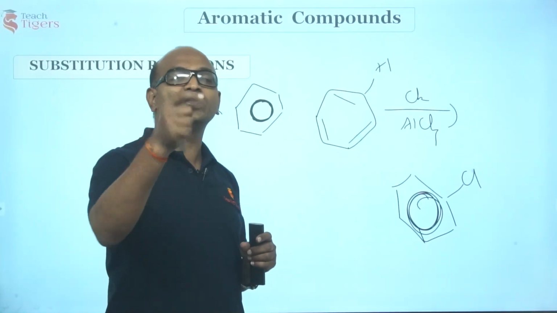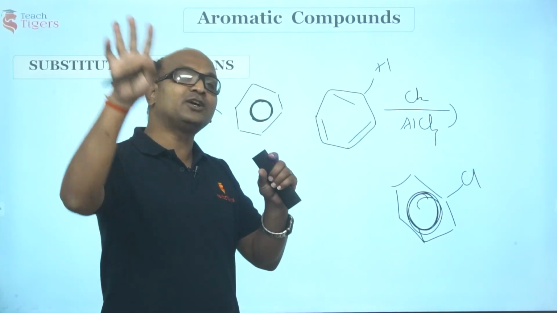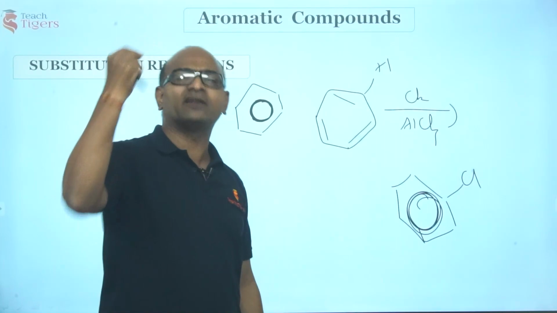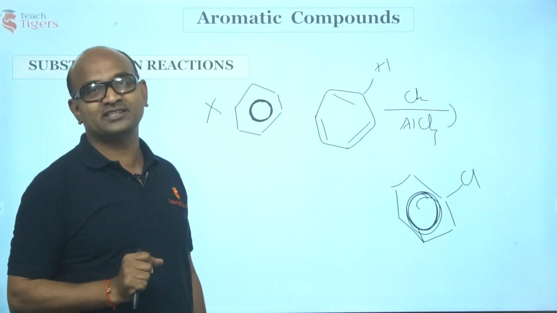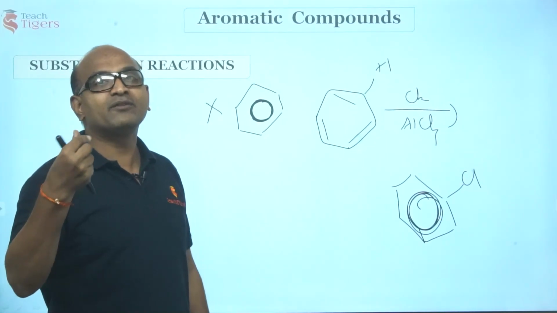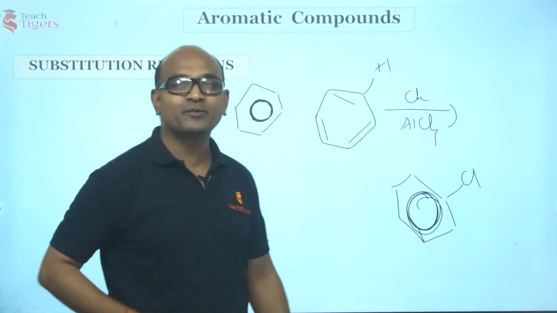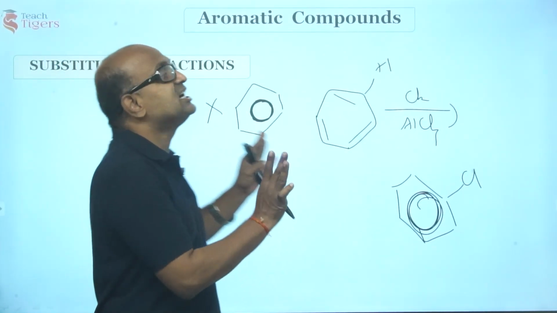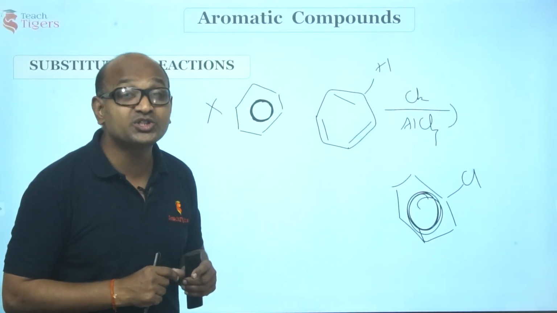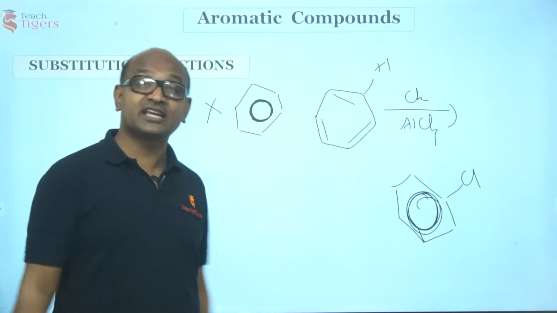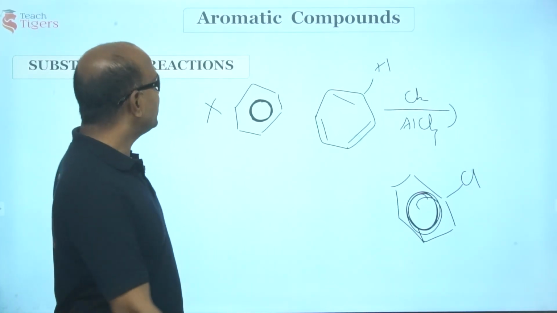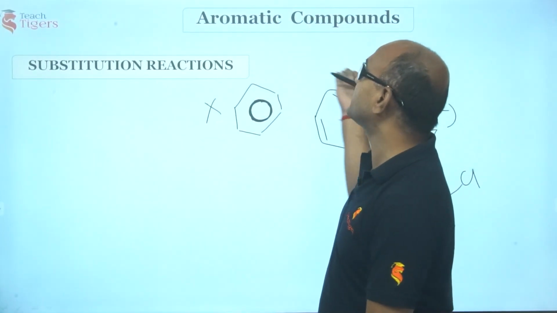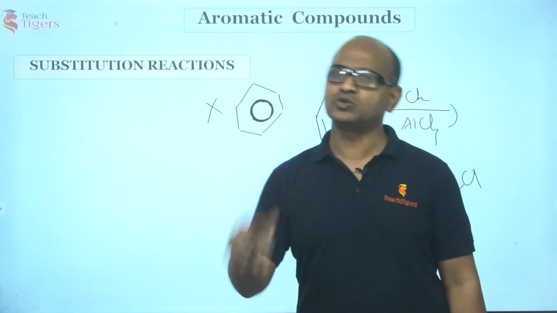So we have to show the mechanism where benzene undergoes reactions, but at the end of the reaction, this benzene ring is retained again. Why? Because that is the reason for the stability of benzene. It cannot forgo its aromatic character for the sake of chemical properties. So very interesting. We call such reactions substitution reactions. What substitution reaction? Aromatic substitution reactions. So in this session, we are going to discuss substitution reactions of aromatic compounds. We call them aromatic substitution reactions.